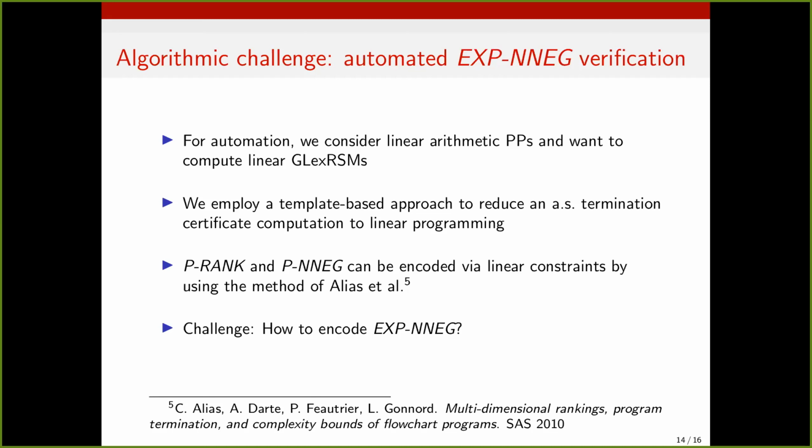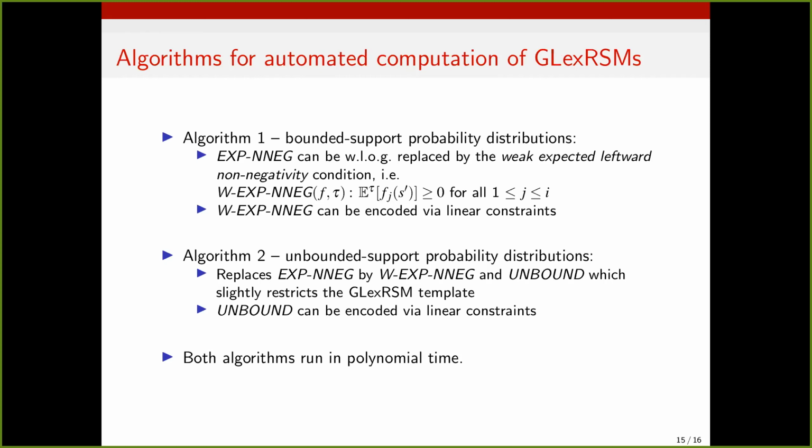And to do this conversion for lexicographic ranking and expectation and for partial non-negativity, we can use the existing techniques from the non-probabilistic world, and this can indeed be encoded as linear constraints. The challenge is, how do we encode expected leftward non-negativity? Because now it involves integrating over a subset of states. And such a condition hasn't been imposed in previous RSM-based proof rules. So to solve this challenge, we propose two algorithms.